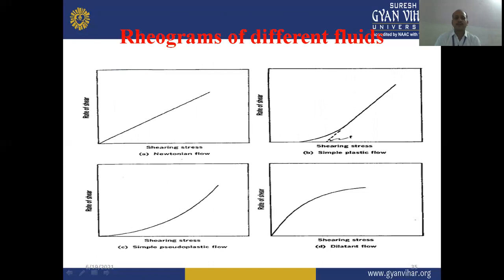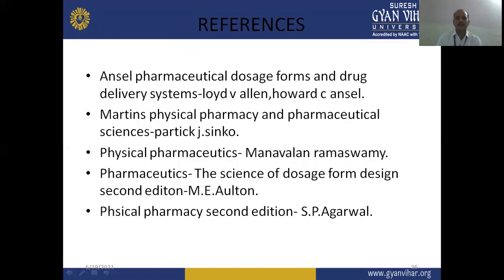So when we obtain the straight line when plotting against the shear stress, we can conclude that our substance is Newtonian in nature and the fluid is defined as a Newtonian fluid. Whereas in non-Newtonian liquids, there will be no straight line; it will be curved or it will be just opposite. So plastic flow, pseudoplastic flow, or dilatant flow are the different flow behaviors which show a deviation from Newton's law of flow. So this is all about today's lecture.